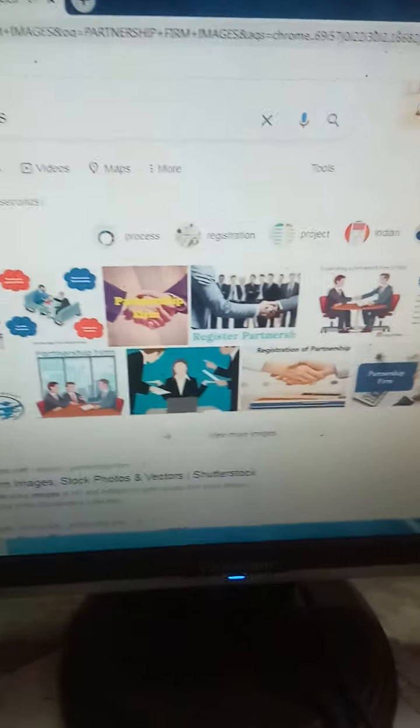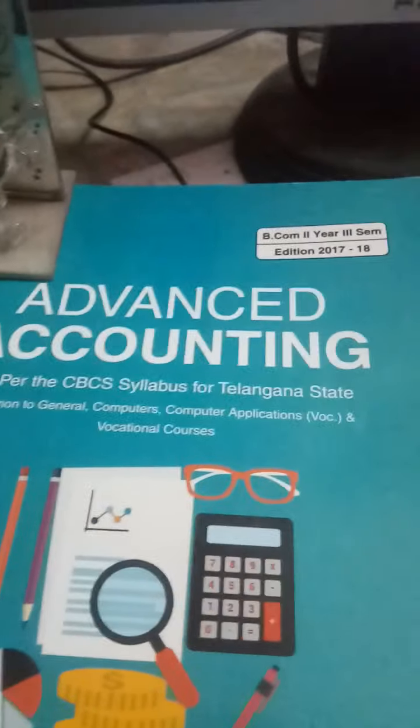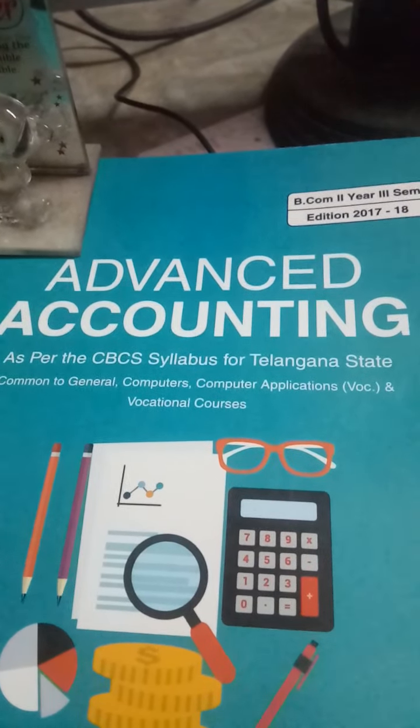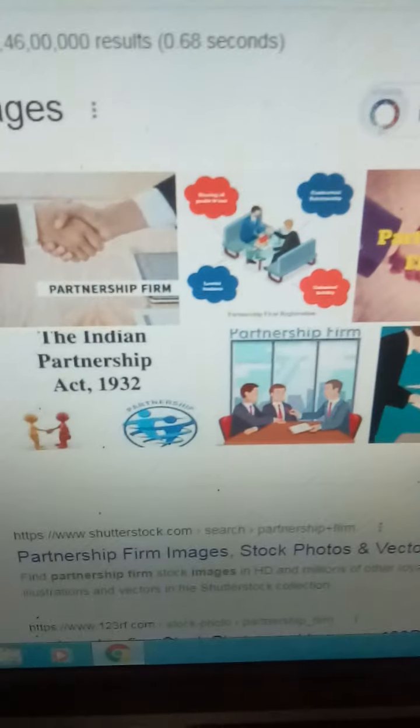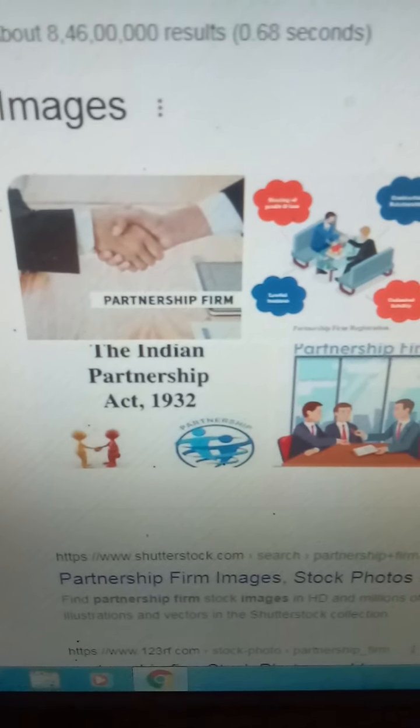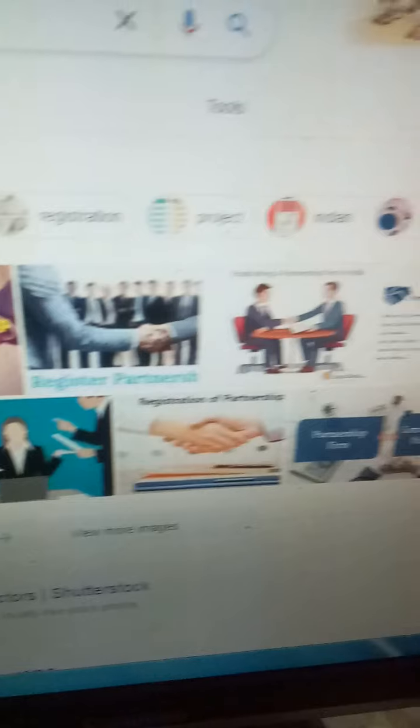My dear students, this kind of partnership business is very common nowadays. Before the partners commence business, they have to make an agreement. The agreement between the partners is known as the partnership deed. There is the Indian Partnership Act 1932 which governs partnership firms. The partnership deed will be in written form and it should be registered.